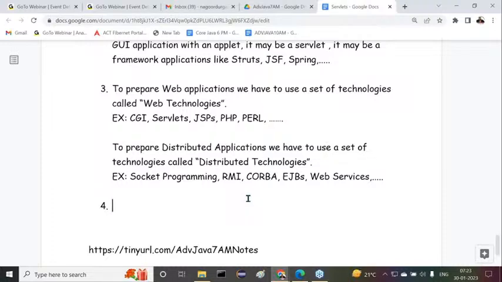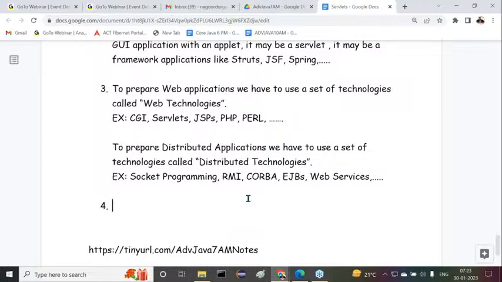To execute both web applications and distributed applications, we need a server. We need server software. Without server software, we are unable to execute web applications as well as distributed applications. In both cases, we require a server. Observe carefully. How many servers are available outside? How many types of servers are available?